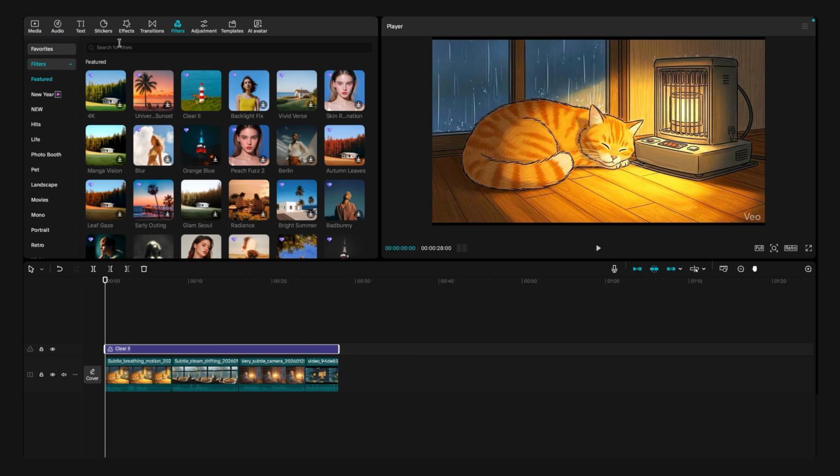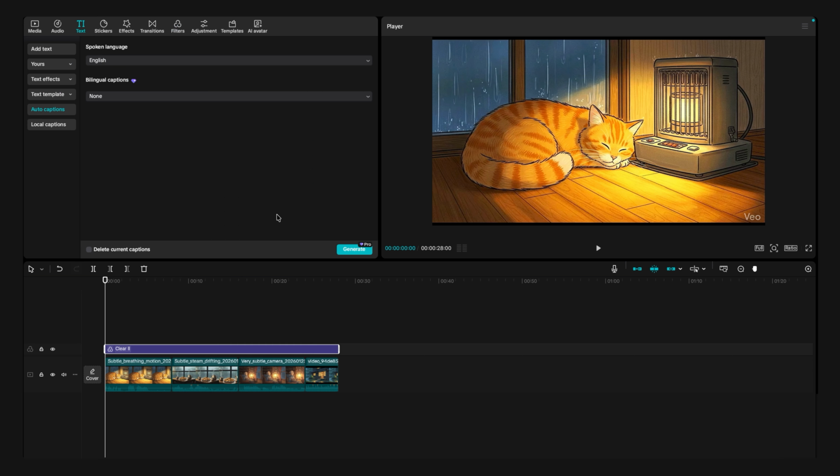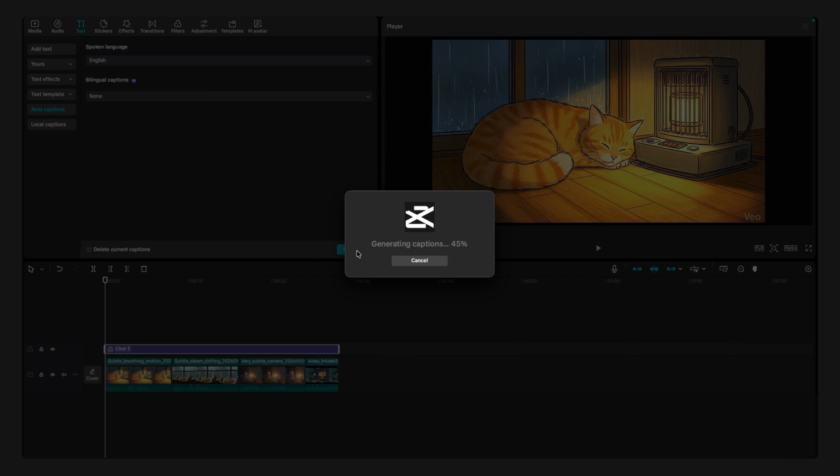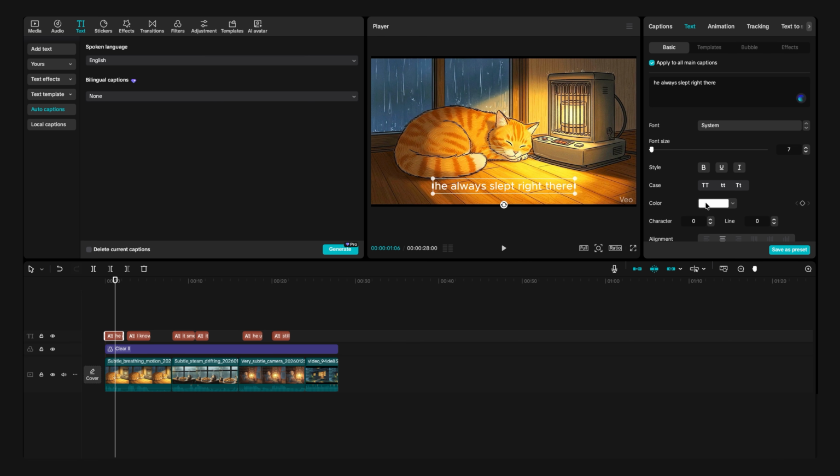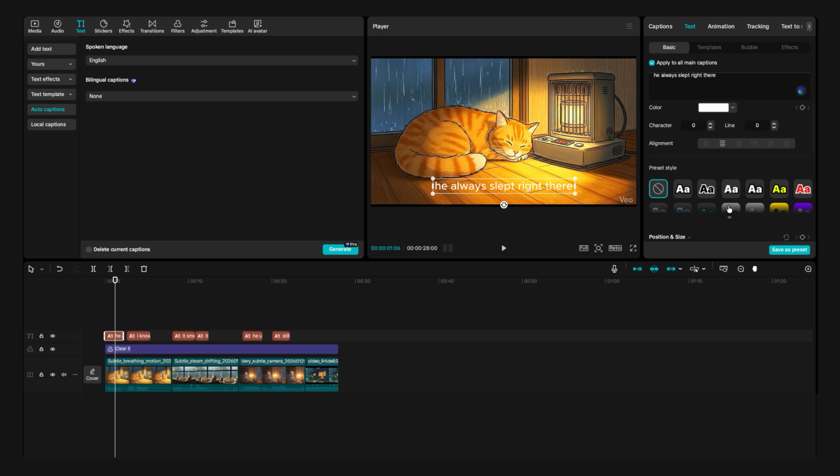Now we're almost done. The next step is to add captions. All you need to do is click on Caption here. Once that's set, click Generate and give CapCut a little time to process it. All right, now our captions have been added successfully. You don't need to apply any templates or animations to the captions. Simply click on the caption, go to Basic, and choose the option with the dark stroke. That's it. Your captions will stand out clearly like this.